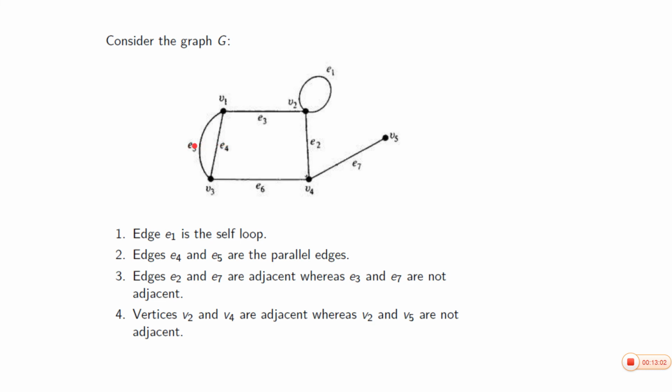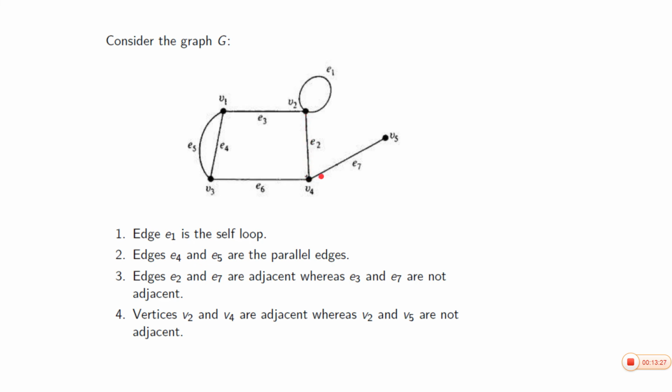Look at E2 and E7. They are incident on a common vertex. Therefore, E2 and E7 are said to be adjacent edges. They are two non-parallel edges, described on different sets of vertices.